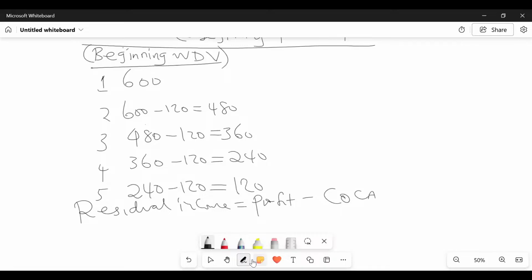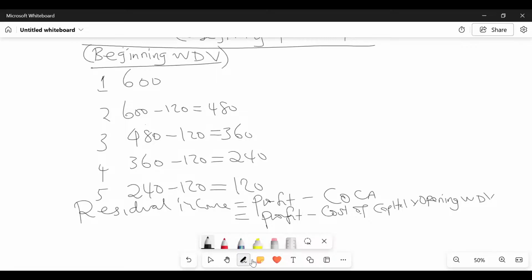So then how do we get this cost of capital employed? In this case here, it will be profit, and then you take our cost of capital given, times our opening written down value, which is our capital employed.